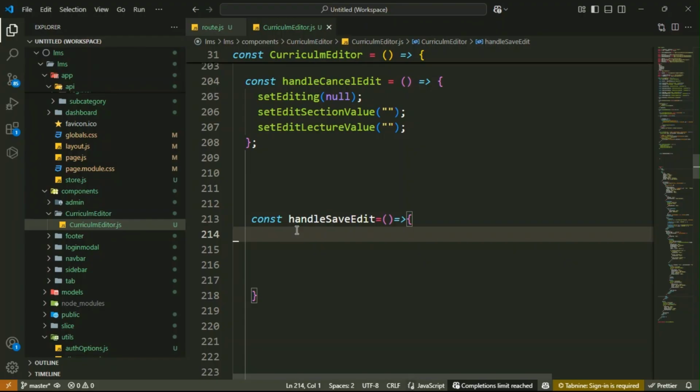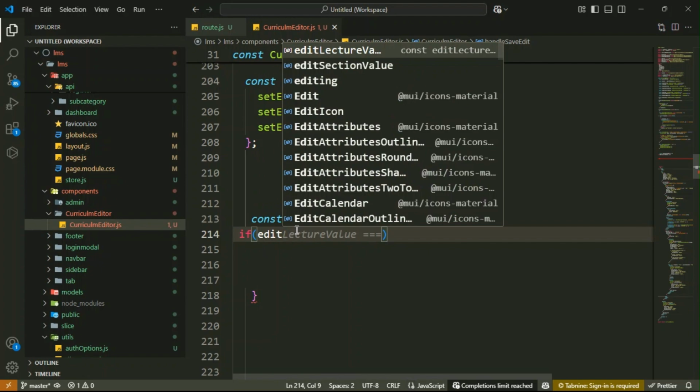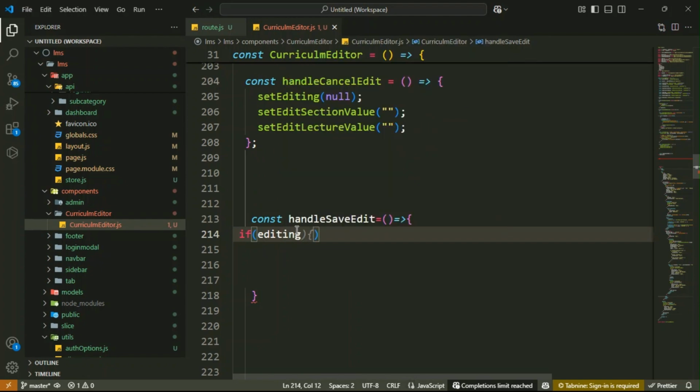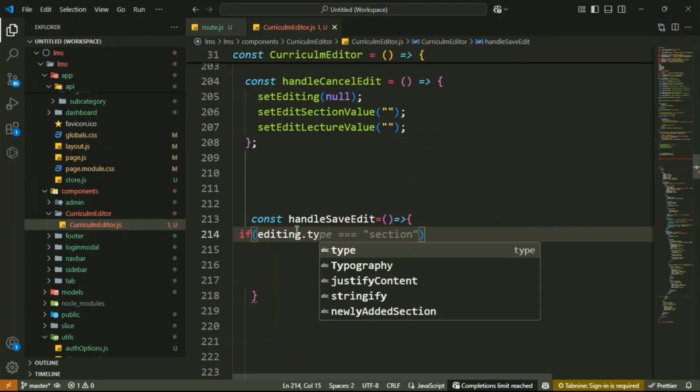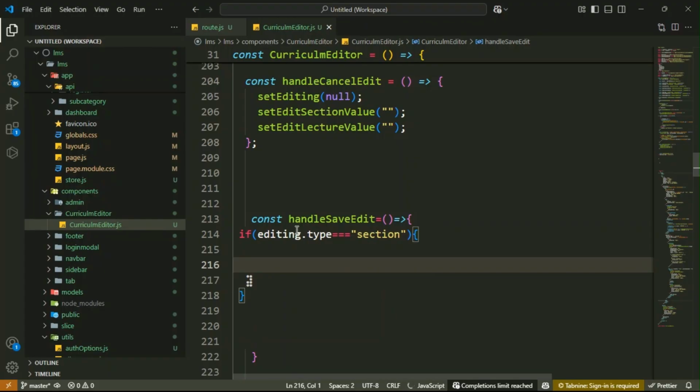Here you have to check the condition: if editing dot type is equal to sections. Then inside it, copy the current section object and after that update the section title with the new values.